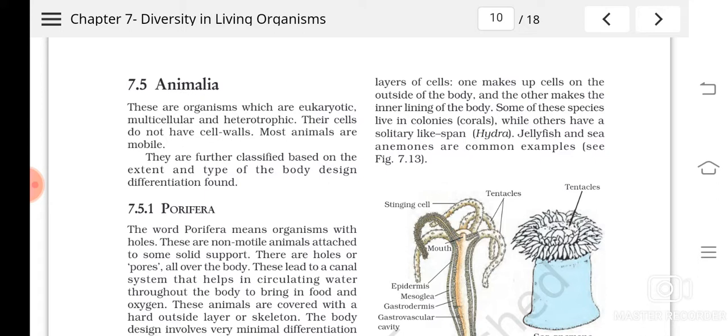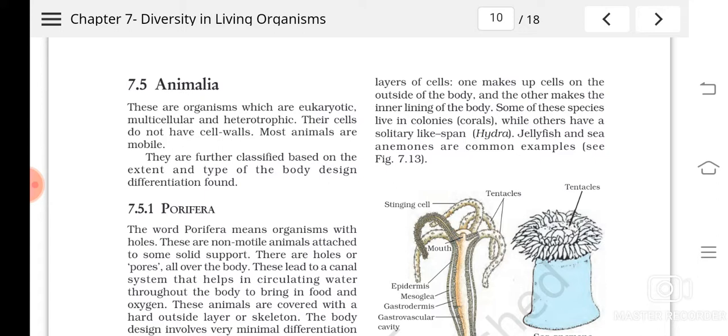Now we are going to study a new topic, that is kingdom Animalia. Do you remember what the characteristic features of kingdom Animalia were? They are eukaryotic, multicellular and heterotrophic. Their cells do not have cell walls and most of them are mobile organisms.